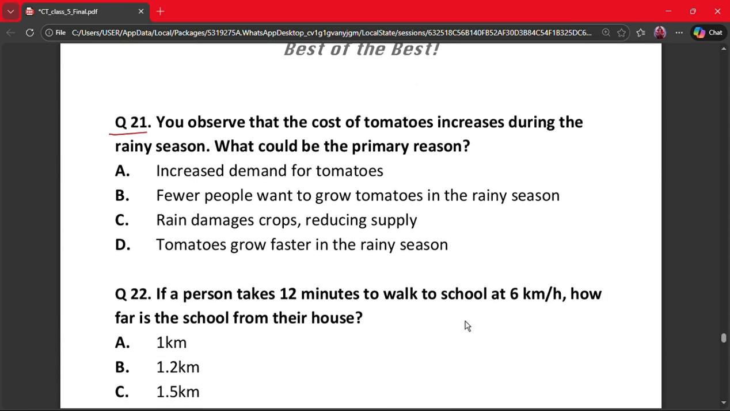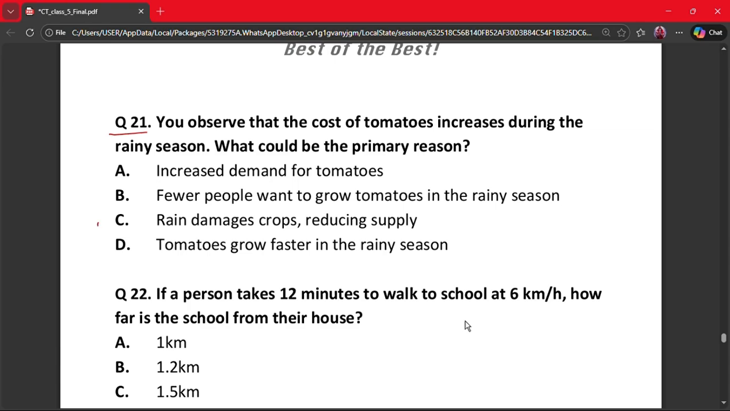You observe that the cost of tomatoes increases during the rainy season. What could be the primary reason? A. Increased demand for tomatoes, B. Fewer people want to grow tomatoes in the rainy season. C. Rain damages crops, reducing supply. And D. Tomatoes grow faster in rainy season.